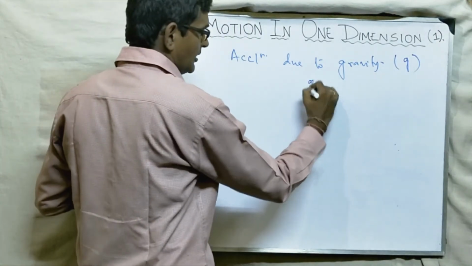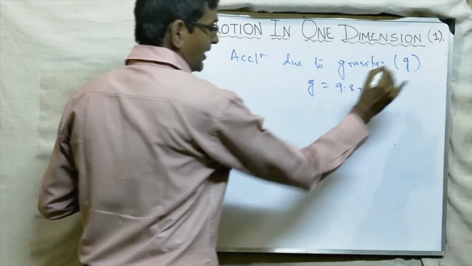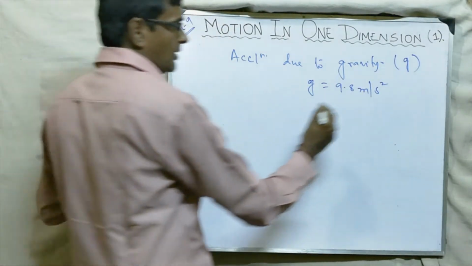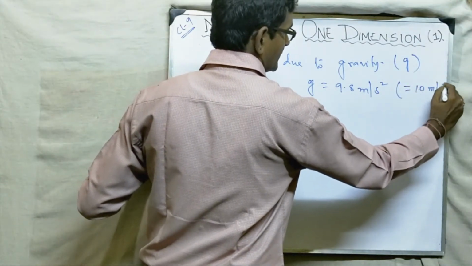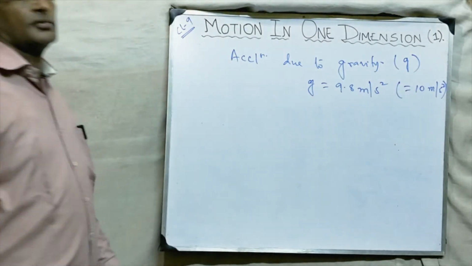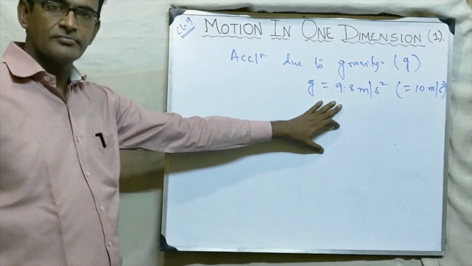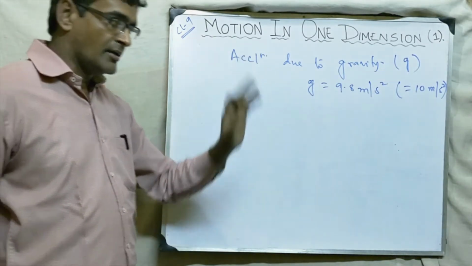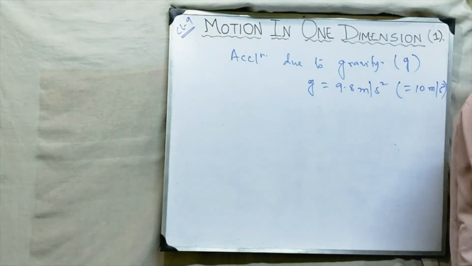The value of g is generally 9.8 meter per second square. It varies from place to place, which we study in the gravitation part. Or generally you can say 10 meter per second square. So this is the value of acceleration due to gravity. Okay, students? Now we will do some numerical sums before going to the next part.